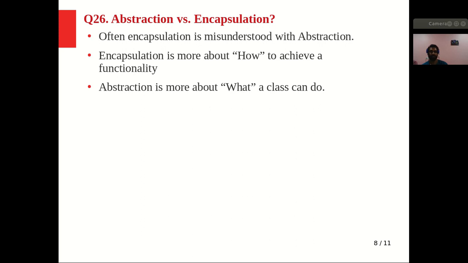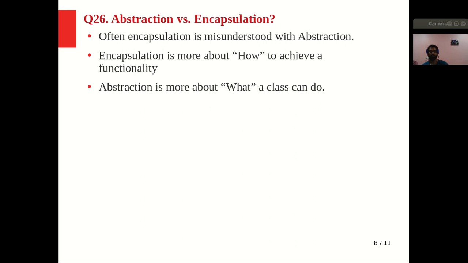So this is the main difference between these two pillars of the OOPS concept, the encapsulation and the abstraction. You have to remember that the encapsulation goal or motto is how to achieve any functionality. But the abstraction motto is what a class can do, or what any functionality can do, right? So this is all about abstraction.